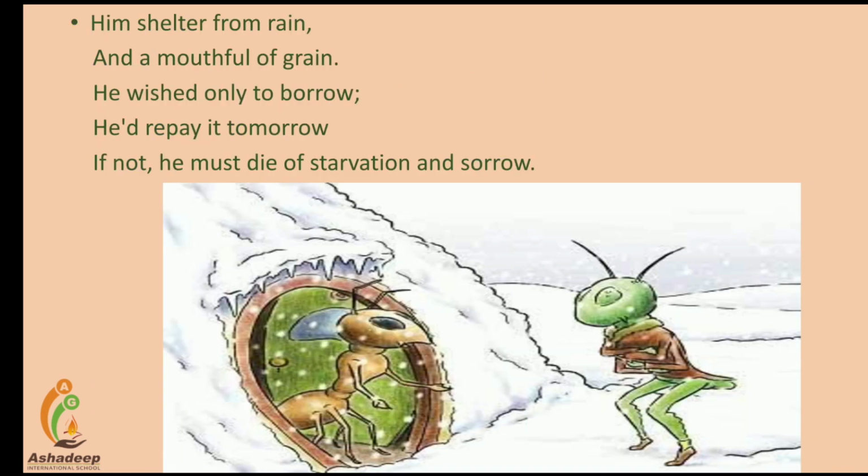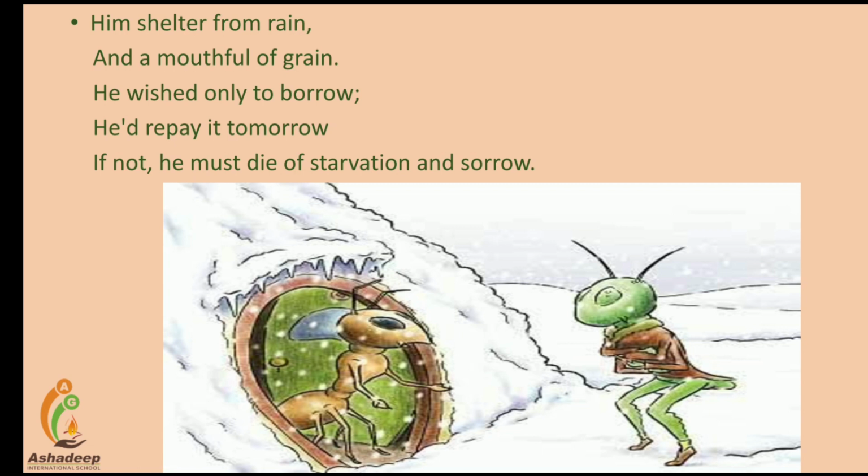Now look at the fourth stanza of this poem. Him shelter from rain and a mouthful of grain he wished only to borrow. He had repaid tomorrow. If not, he must die of starvation and sorrow.